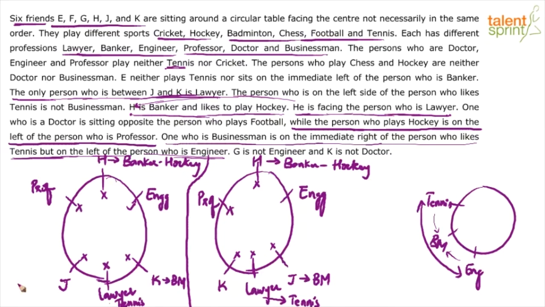Doctor is left out. So doctor has to come here. J will be the doctor. Yes or no? J will be the doctor. Similarly here also, banker, engineer, businessman, lawyer, professor. So K will be the doctor. Now look at the point.